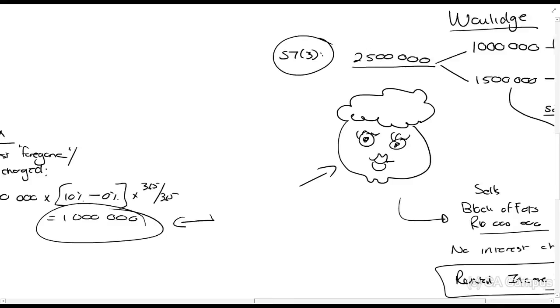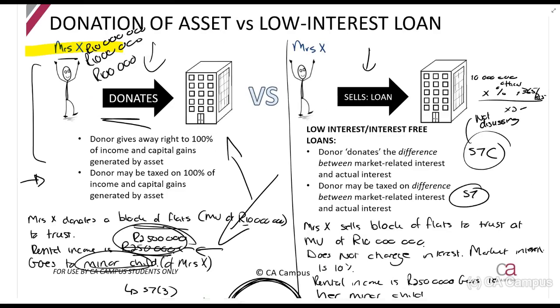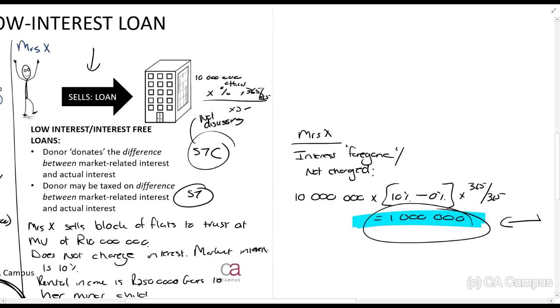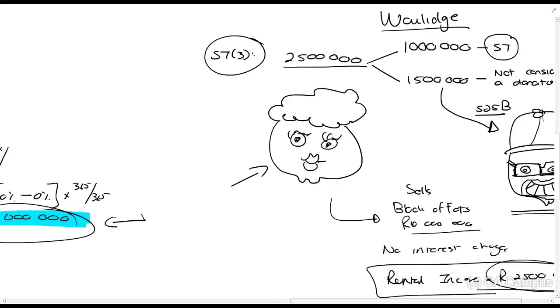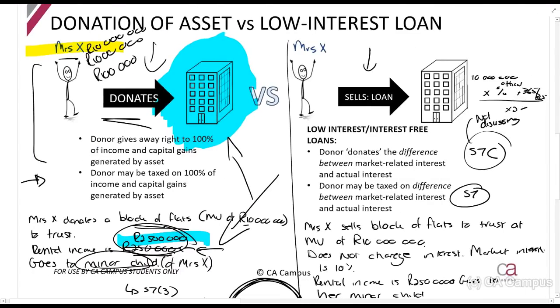So understand here the big difference. In situation 1 here, she gives away the ability for herself to earn income from that asset for nothing. She gives away the entire asset. She gives away everything. So she is taxed on everything. In situation 2, she only gives away the ability to earn that interest. So she only gives away the interest. So that is the max that she can be taxed on. The rest of it is not considered a donation, and the beneficiary should be taxed on it, or the trust if it's applicable, however it is.